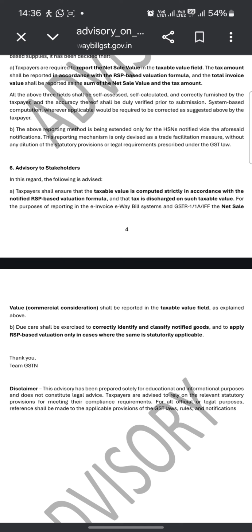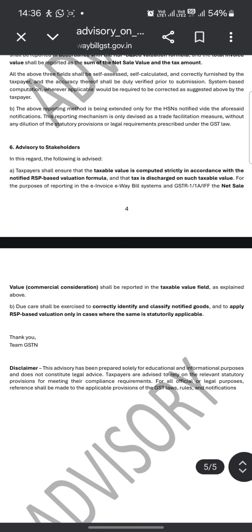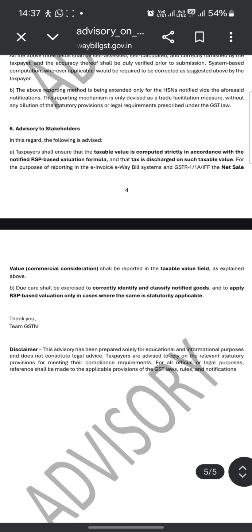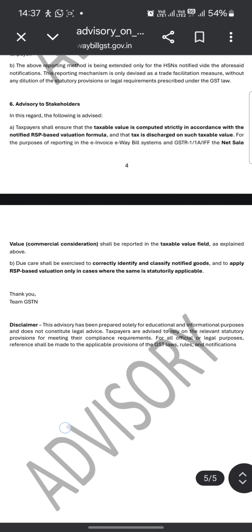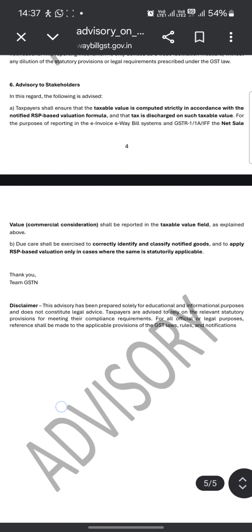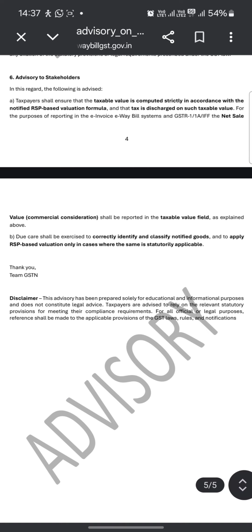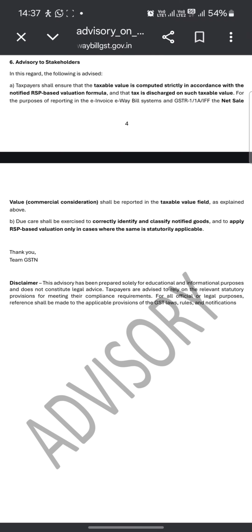The above reporting method is intended only for goods notified by the aforesaid notification. This reporting mechanism is only a trade facilitation measure, without any deletion of statutory provision or legal requirement prescribed in the GST law. In this regard, the following is advised: taxpayers shall ensure that taxable value is computed strictly in accordance with the notified RSP based valuation formula, and tax is discharged on such taxable value for the purpose of reporting in the e-invoice system and GSTR 1A IFF.